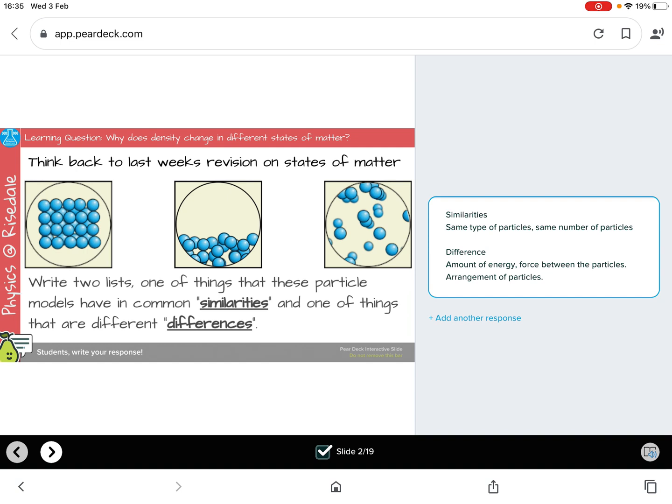In particle theory, you can think of the particles that make up matter as tiny balls. You can explain the way matter behaves in terms of how these tiny balls move and the forces between them. The particles of a substance in each state are the same, only the arrangement and energy of the particles is different.